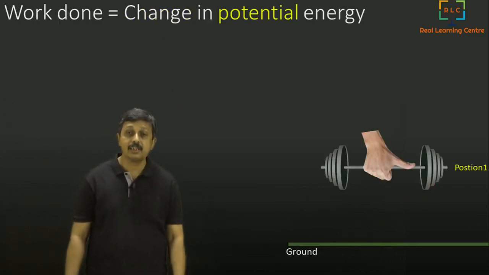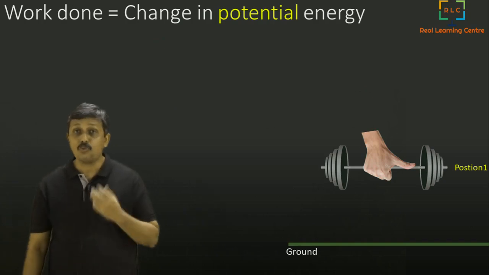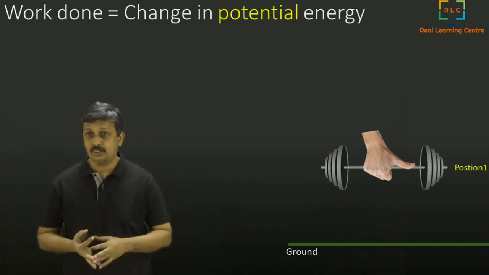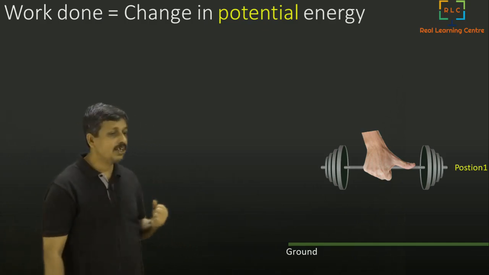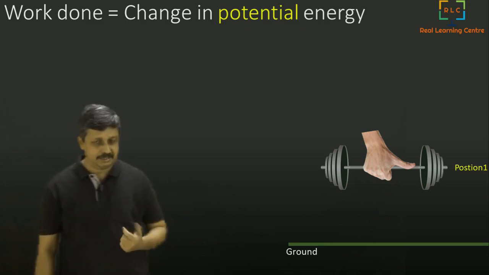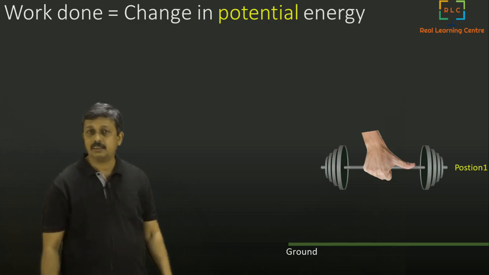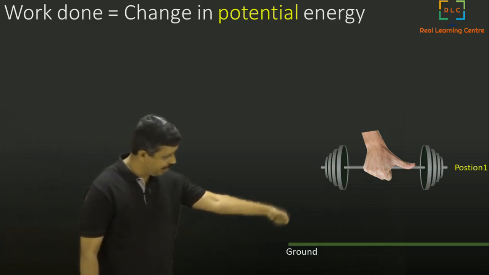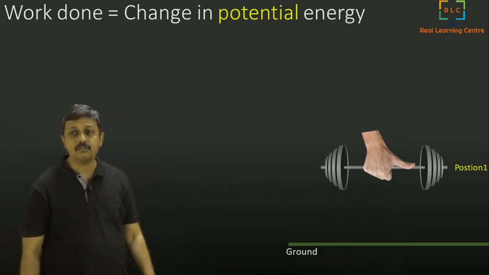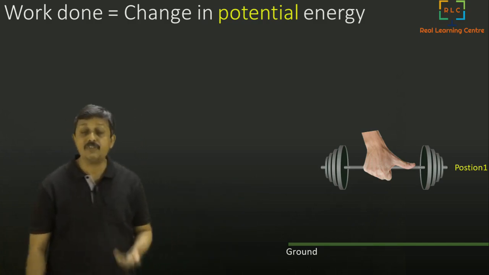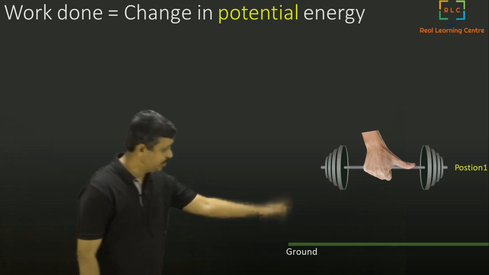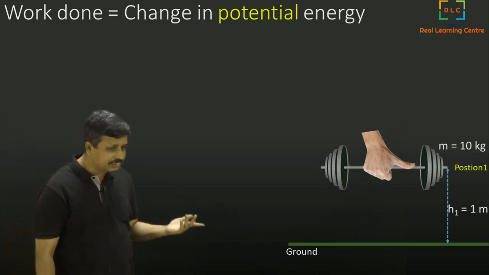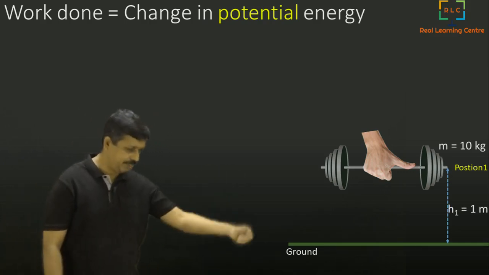So let's now get into the relationship between work and potential energy. Is there a relationship? We studied potential energy, so now we will find out if there is a relationship between work and potential energy. Let's take a weight, a barbell, in position 1. Now if you have already lifted it to some height, we are going to find out what its potential energy is. How will you find out? We know the formula. First let's measure the height. The mass is 10 kg and the height is 1 meter. You have already lifted it 1 meter.